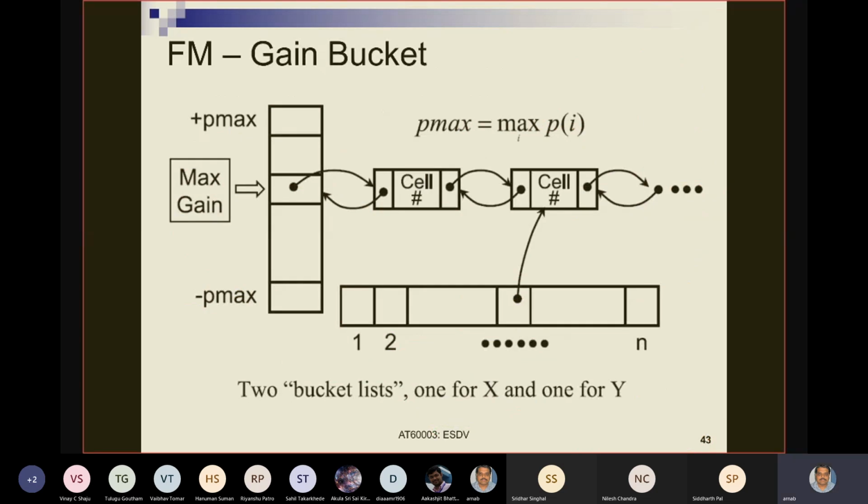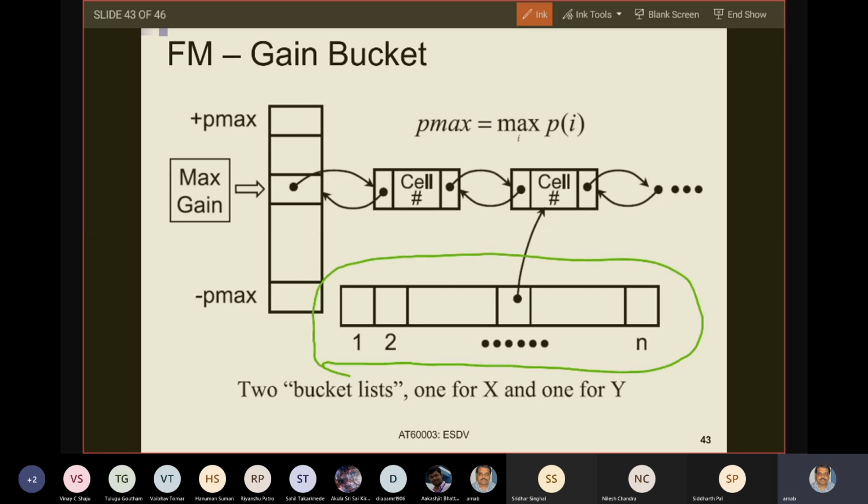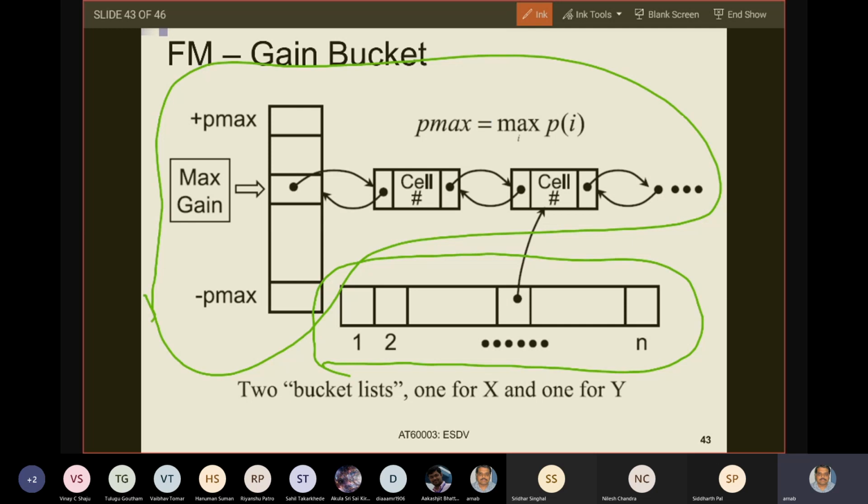Right. So the last point in this algorithm is how do you implement the algorithm? You keep an array. This is the array of tasks T1, T2, up to Tn. And on each side of the partition, you have this data structure. This data structure that I have just circled, the upper data structure, you have on each side of the partition, one for X and the other for Y.